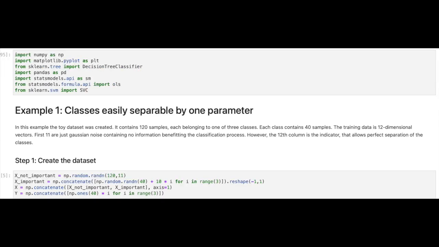As you can see, I made 11 columns by drawing samples from a normal distribution. As a result, these columns didn't have any meaningful information and were discarded by the model. However, the last column was created by multiplying the class integer label by 10 and adding a value drawn from the same Gaussian distribution. As a result, we obtained values with certain randomness, but still easily separable.